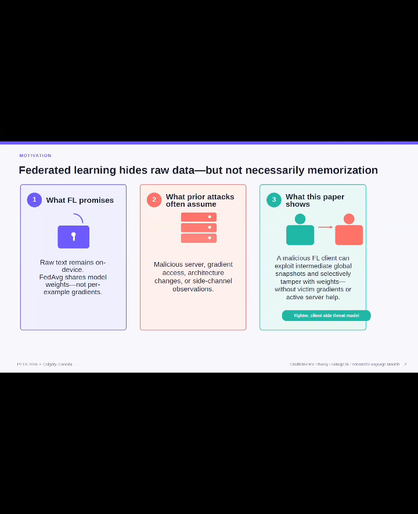Most previous privacy leakage attacks assume a relatively strong adversary, for example, a malicious server, direct gradient access, changes to the model architecture, or some form of side channel observation. To study a tighter and more practical threat model, our attacker is simply another federated learning participant. It observes the same intermediate global model snapshots available to other ordinary clients, and it tries to extract sensitive text belonging to other participants.